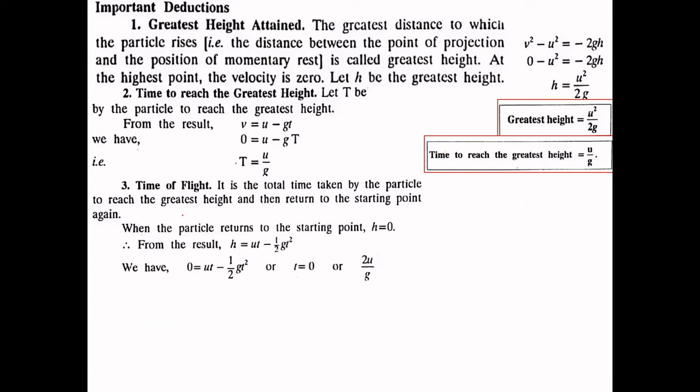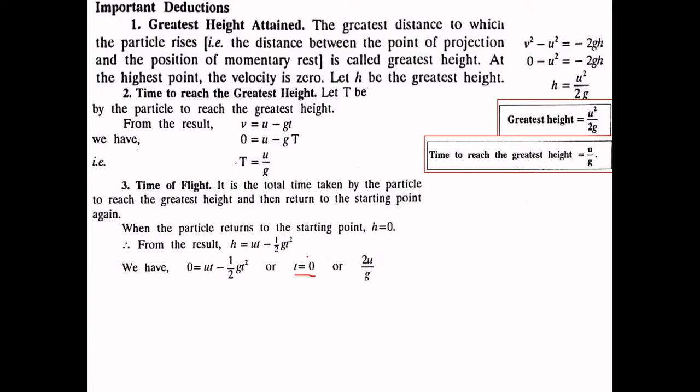So time of the flight, if we have to evaluate, and the particle has to reach the starting point. Now because this is the height h, that means the particle has to reach again at the height 0. So we will substitute h equal to 0 in this result. So when you put h is equal to 0 in this result, you will find that you get two values of t, that is 0 and 2u by g.